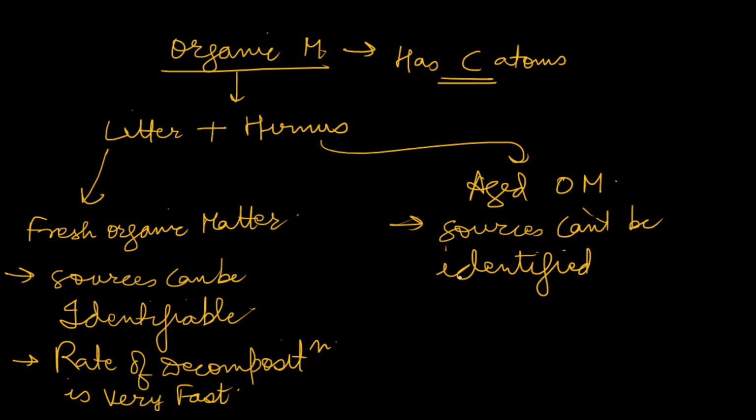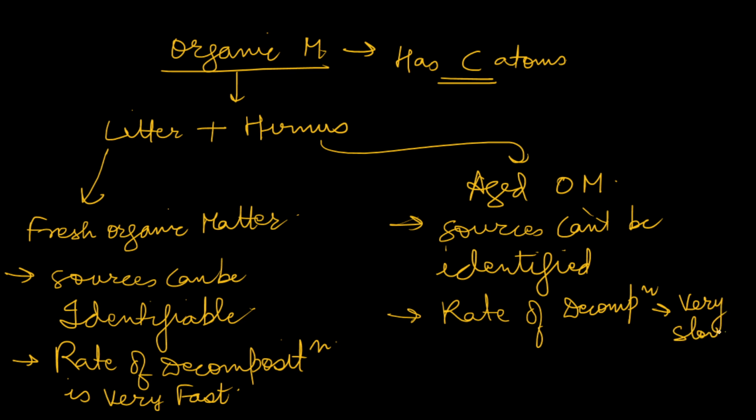The rate of decomposition of humus is very slow. It appears as black amorphous substance.